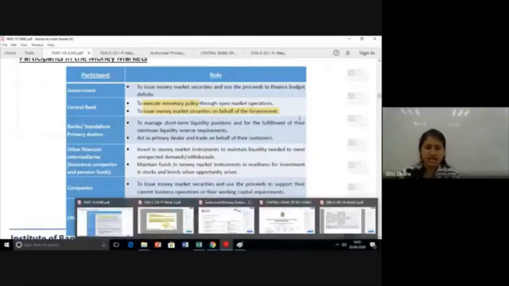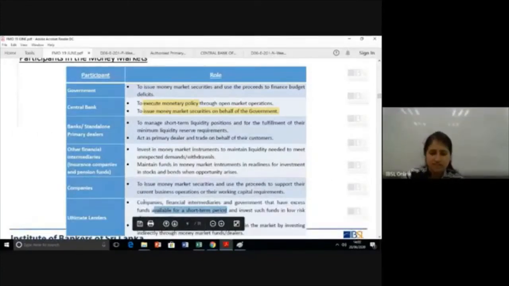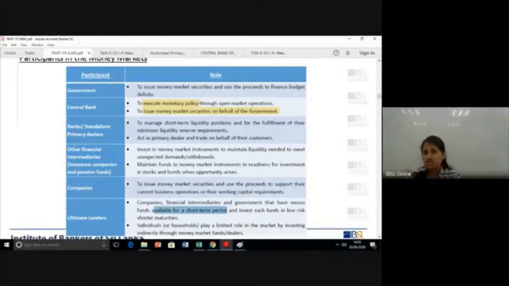We studied companies, financial intermediaries, and the government, and now the individuals as the ultimate lender. We understood money market is a large denomination market, it's a wholesale market. So for individuals, it's a very limited role in the market. For them, investing is done through dealers.